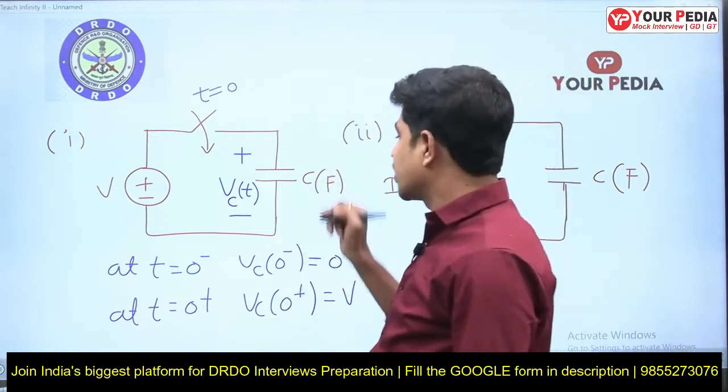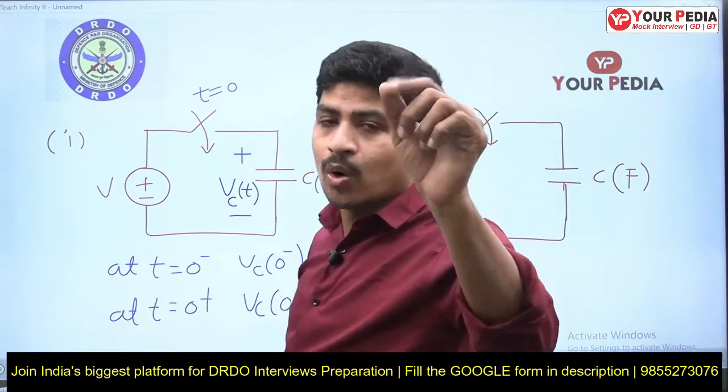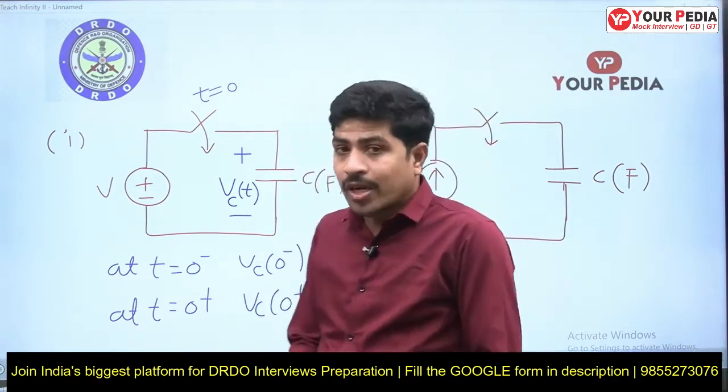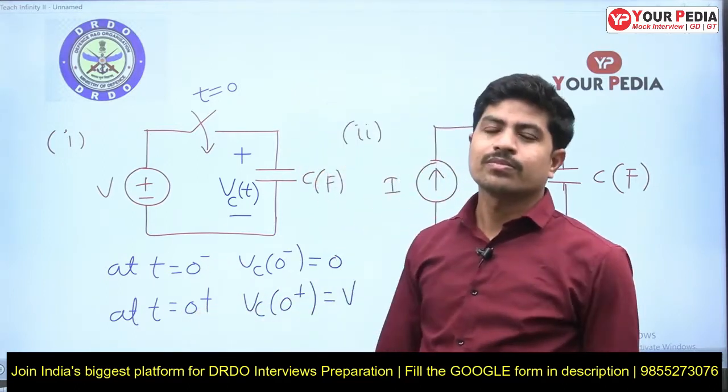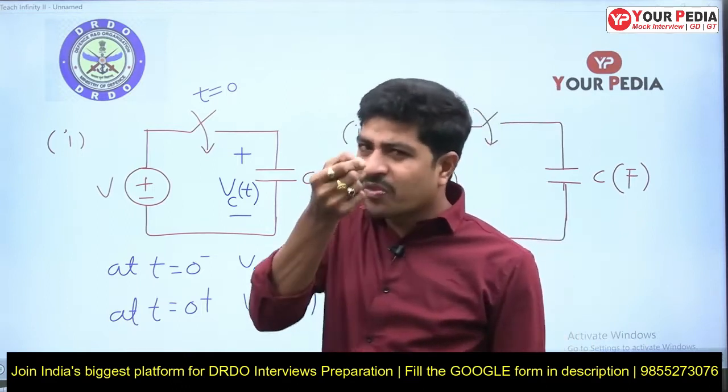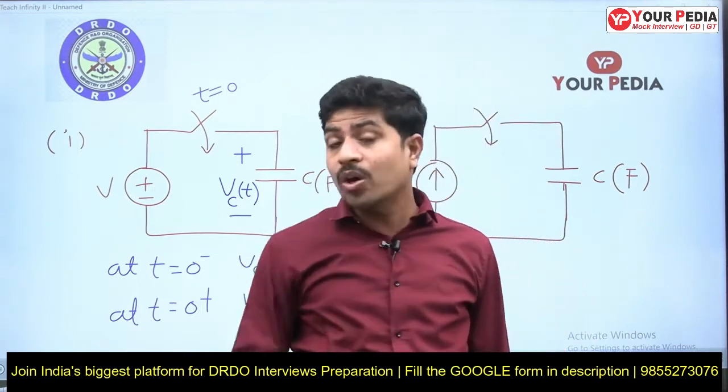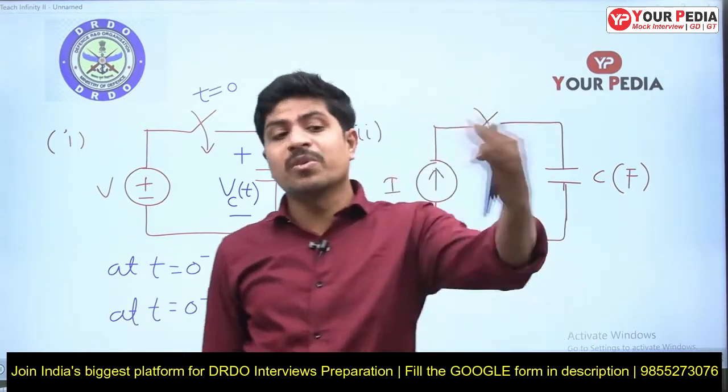But what is the capacitor saying? I don't allow sudden change of my voltage. Sudden means within zero time. How much is the difference between 0 minus and 0 plus? Zero. 0 minus means just before closing the switch. There is a lot of difference between before closing and just before closing.